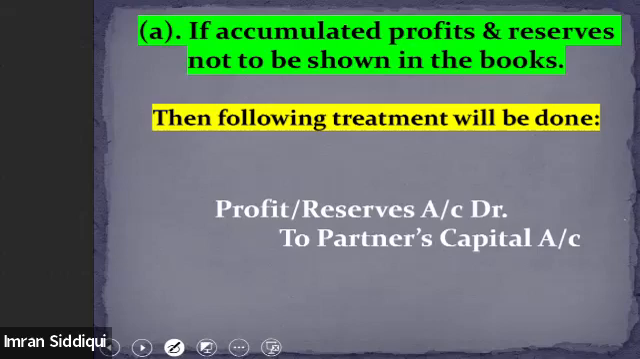Okay, so if we have decided not to show the accumulated profit and reserve in the balance sheet or in the future books of account, then in such a situation, this journal entry will be done. So please also note it down. If accumulated profit and reserve are not to be shown in the books, then the treatment will be profit or reserves account debit to the partners' capital account. And the existing accumulated profit and reserve will be divided among the partners in the old profit sharing ratio.